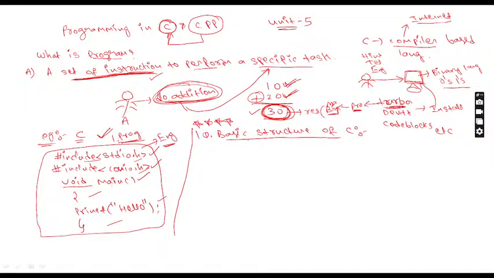The same way, when you want to write any C language program, here also a very, very important thing is the format of the C language program. That is called the basic structure of C. So here the first one is the document section. It is called the document section.